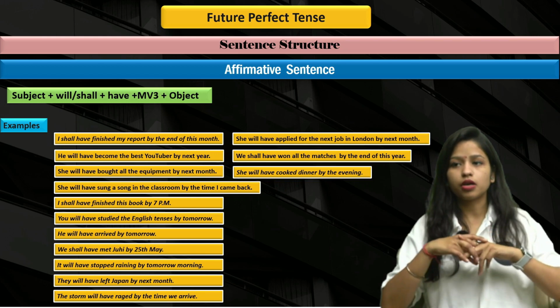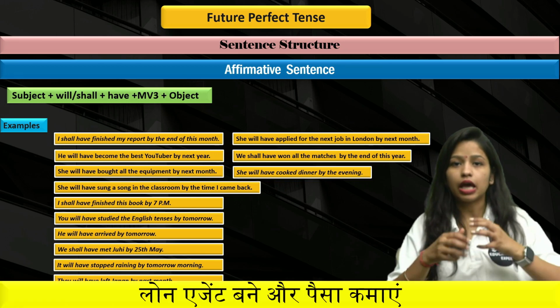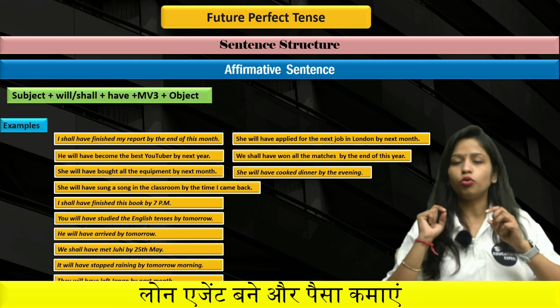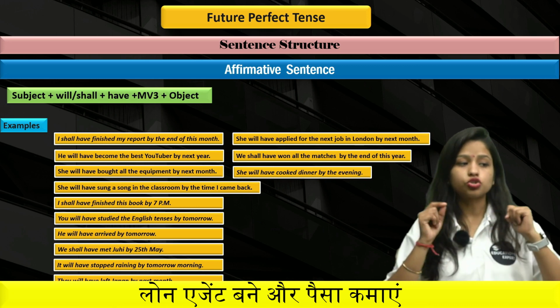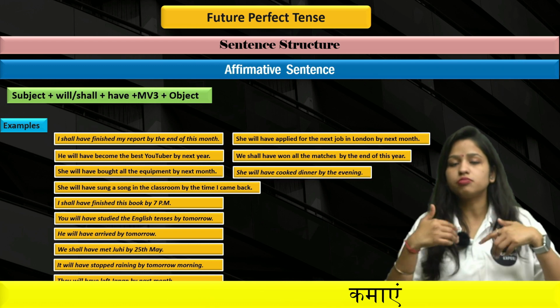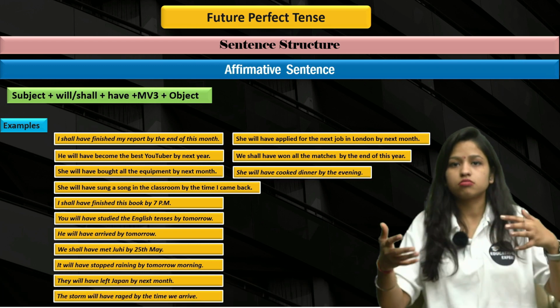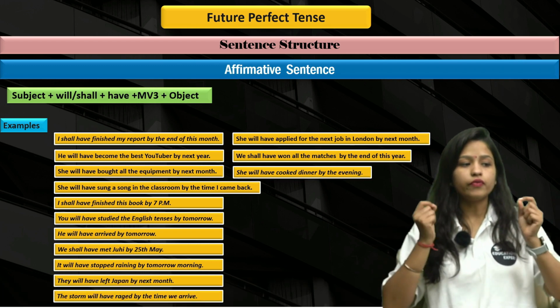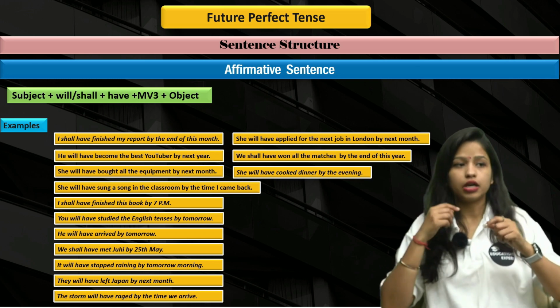Rage means this, okay, when you make someone angry, right? It's most commonly used for humans, but the storm will have raged. Storm will have raged means कि आंधी ज़्यादा तेज चलने लगेगी, right? So the storm will have raged by the time we arrive.